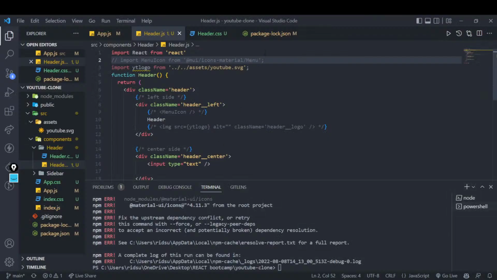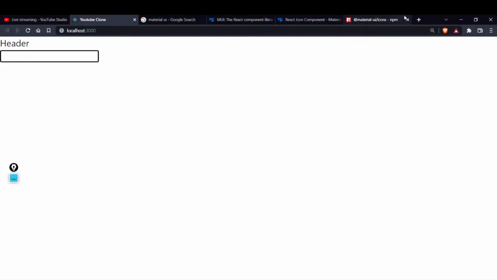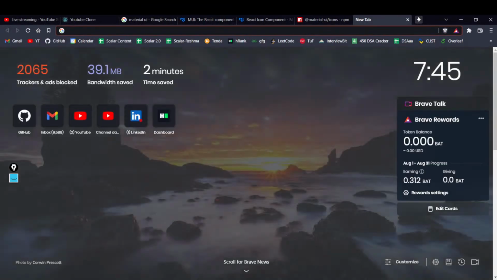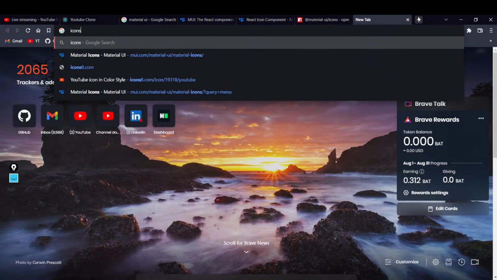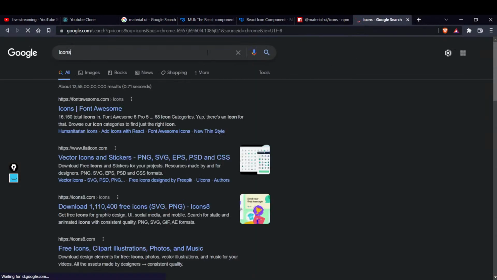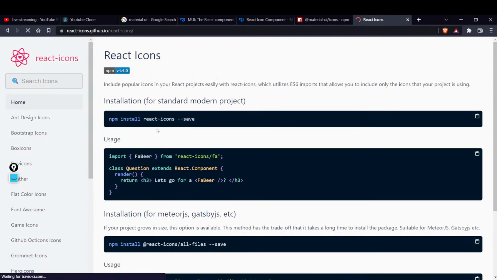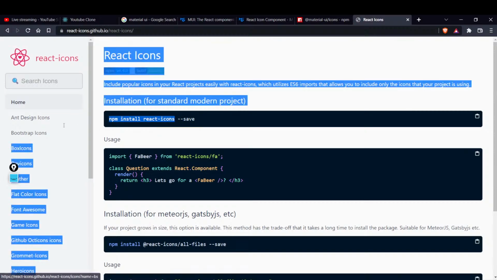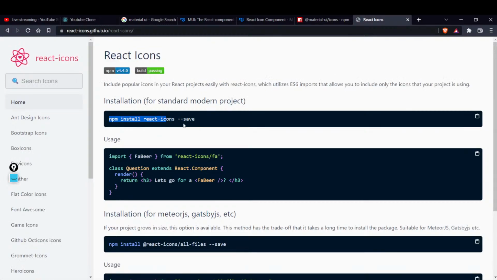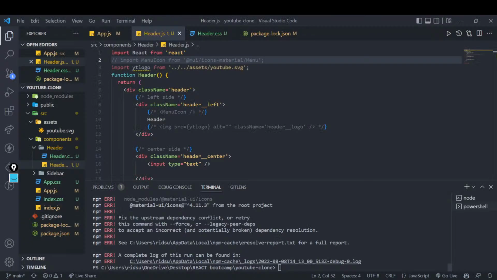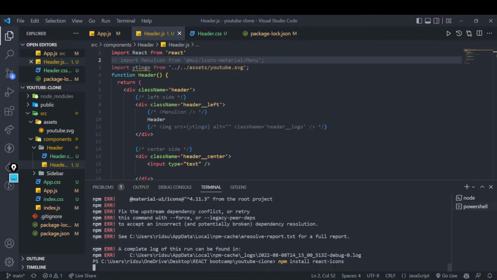If you don't want to work with material UI icons because it is giving us some problem, you can work with any other icons also, right? Let's go with the icons in React, and we'll choose any different icons, right? React icons we can also choose, right? Yeah, you can also choose these icons, because material UI is giving us a tough time. Yep. Let's see if this will work or not. It should work.